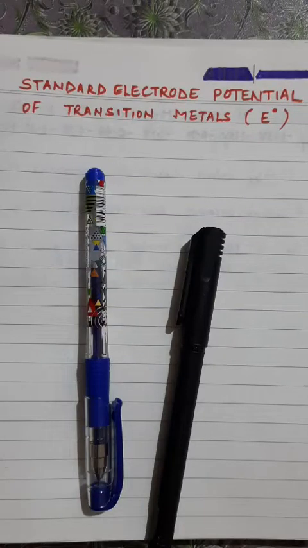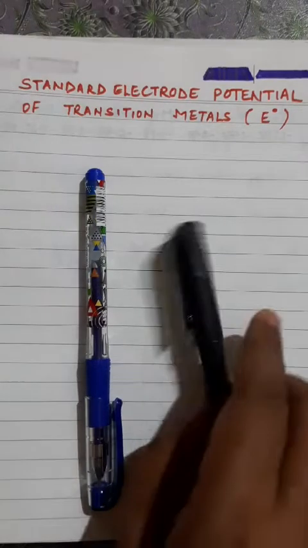Good morning, students. Today I have come up with an important topic of D and F block elements, standard electrode potential of transition metals. This is an important topic in the sense that if you are able to understand this topic, you will be able to do most of the questions which are based on finding whether a particular metal ion in a particular oxidation state is an oxidizing or reducing agent. So let's start the topic.